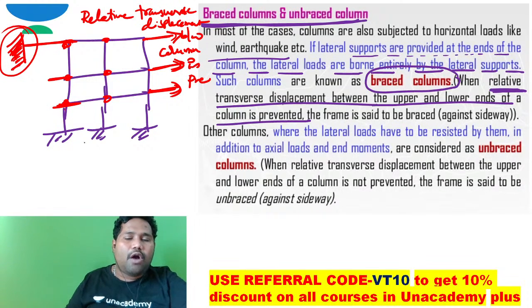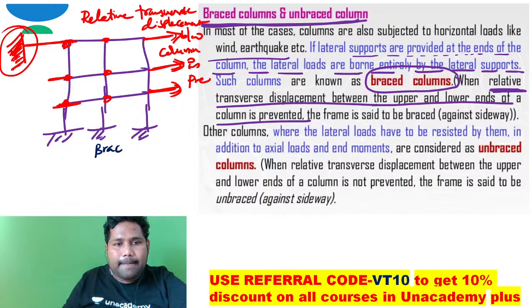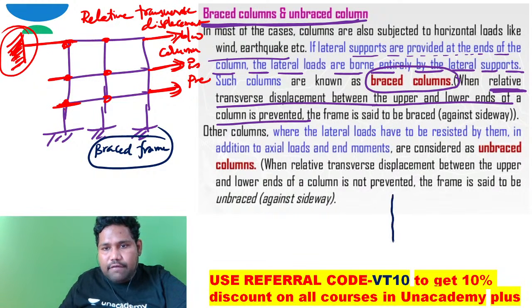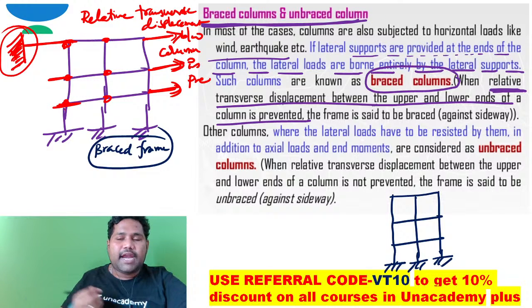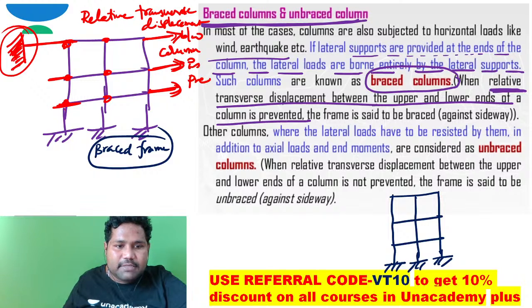In other words, how can you say it is a braced frame? Instead of providing it in this way, if I take a frame in this way, to stop the lateral or sideward displacement we go for bracings.